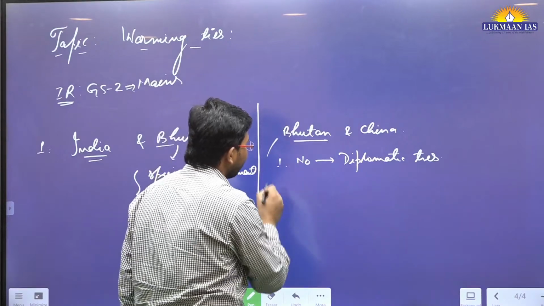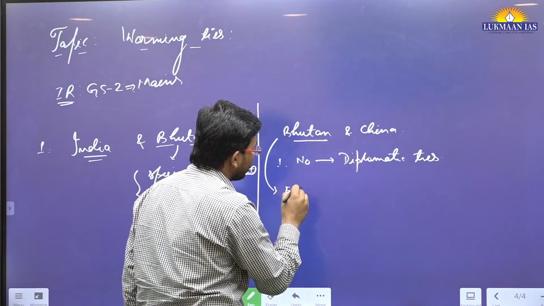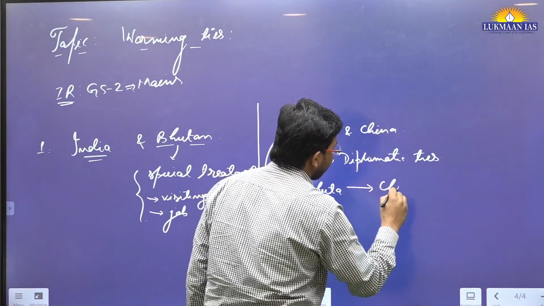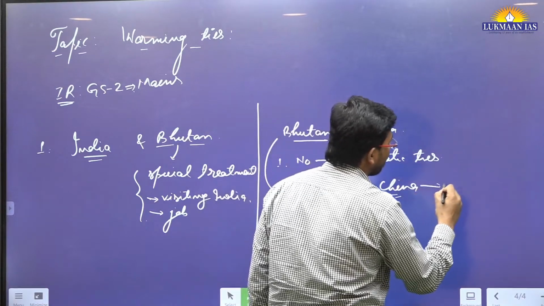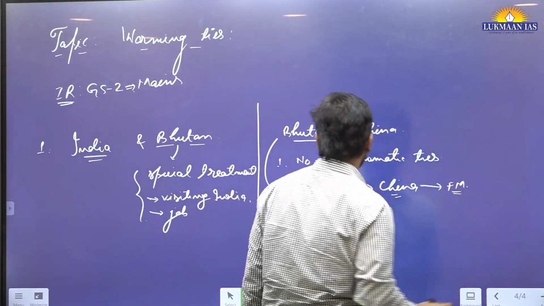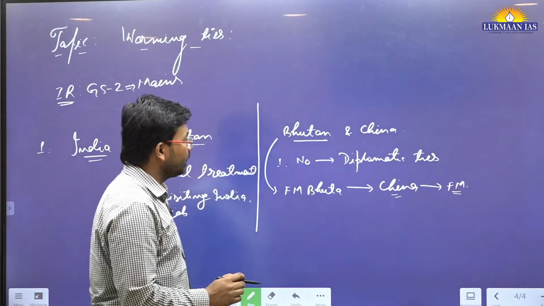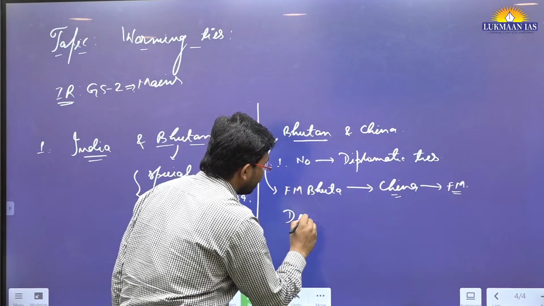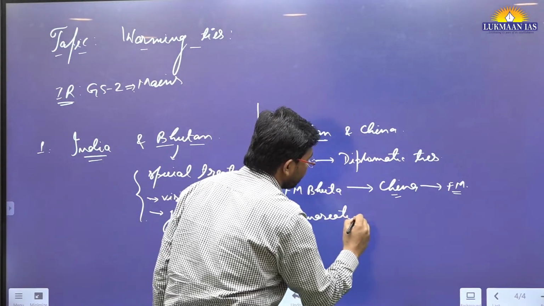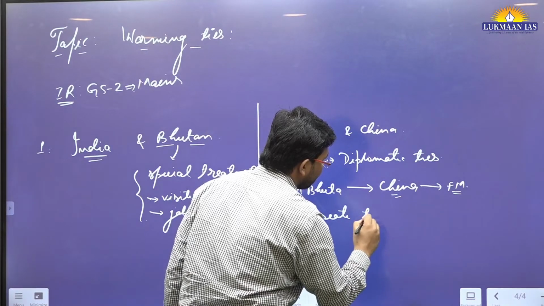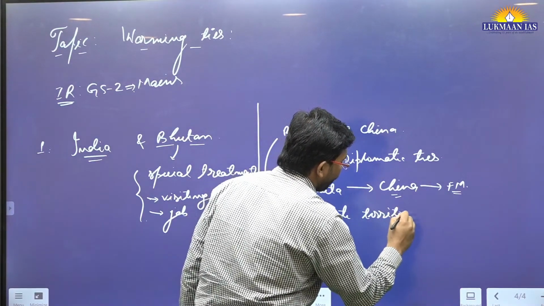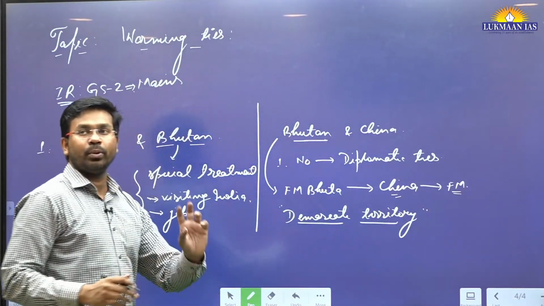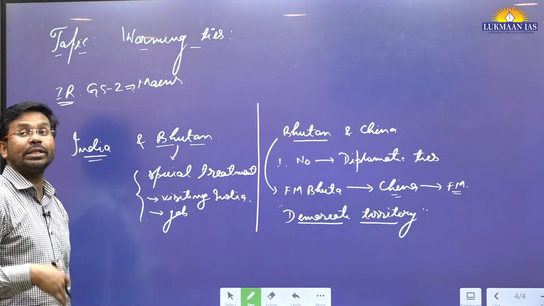Recently, the foreign minister of Bhutan has visited China, and he has talked to his counterpart, the foreign minister of China. Why have they talked? Because they want to demarcate the boundary or territory. Why was it important? Because Bhutan shares border with China.